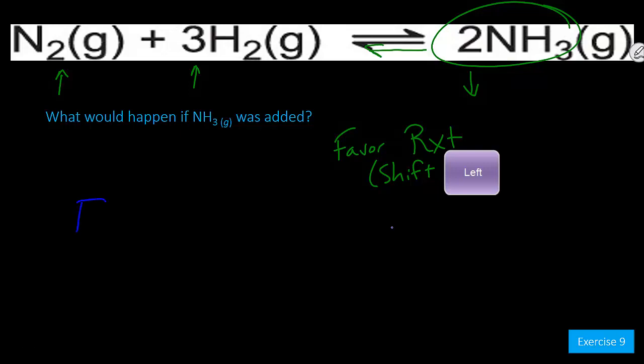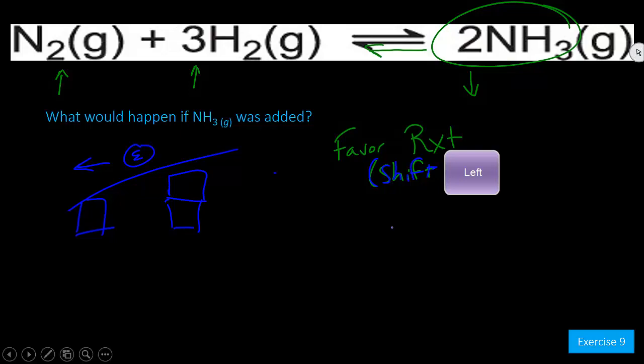From the table analogy, our table lays flat, we're at equilibrium. When we add more ammonia, that's like adding a block to the right side. So equilibrium shifts to the left. In order to get the table to lay flat, you and your friend have to push and pull on the table to get it to lay flat.